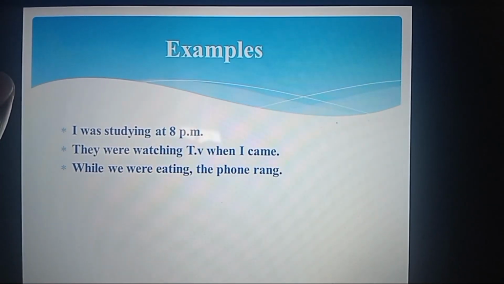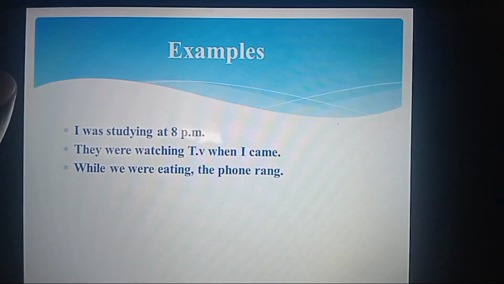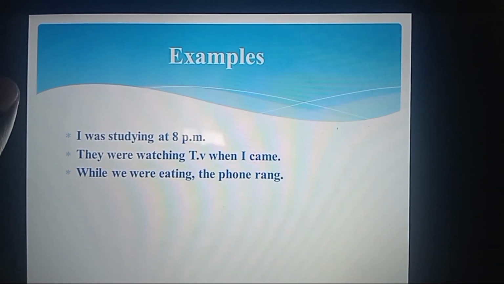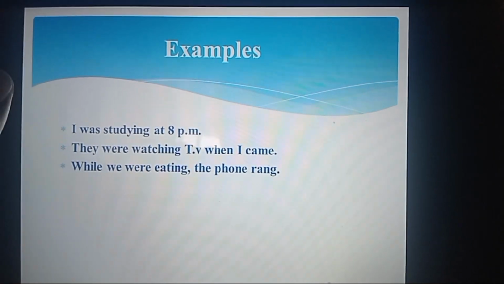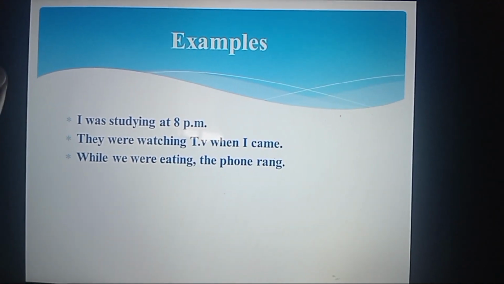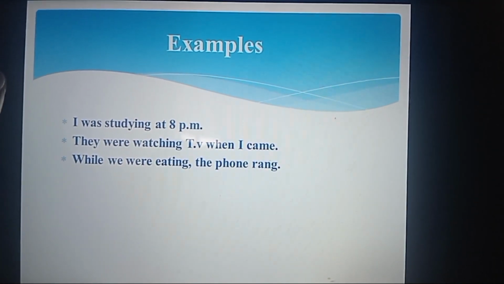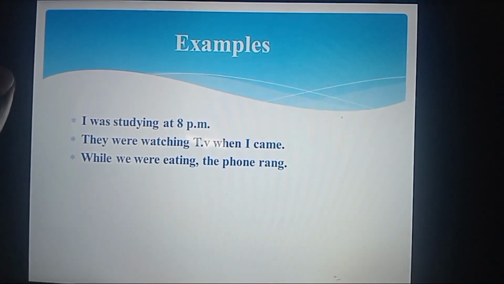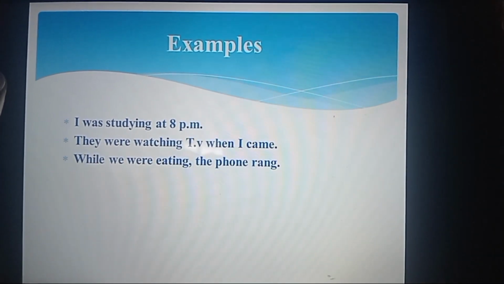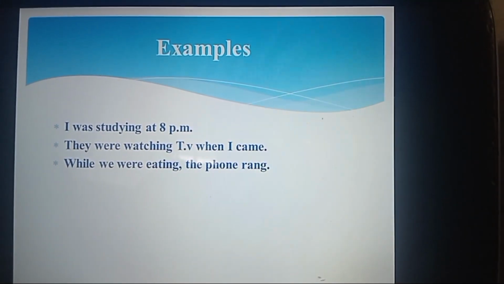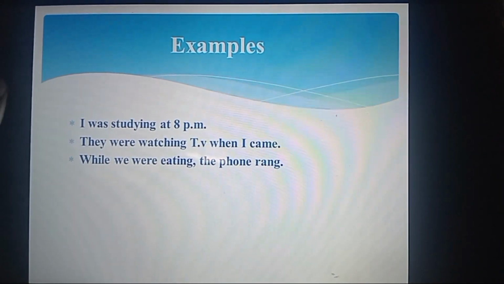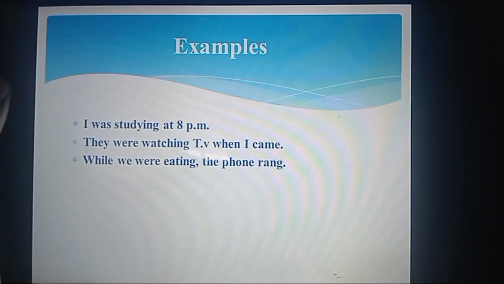And the past time is 8 p.m. Maybe right now is 10 p.m., and somebody has asked you, what were you doing at 8 p.m.? You can respond by saying, I was studying at 8 p.m. It means the action of studying was ongoing at that time, and that's why it fits in the past continuous tense.